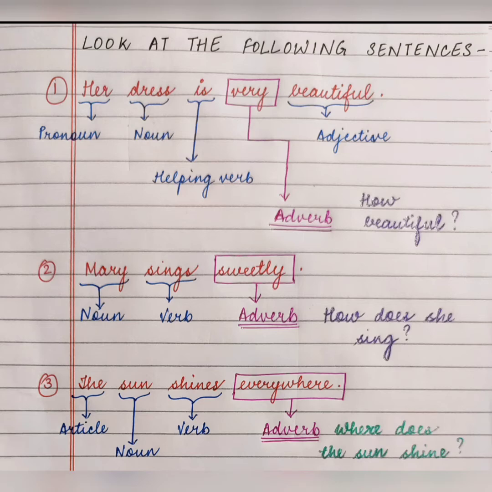Look at the following examples, students. The first example is, her dress is very beautiful. Okay, her dress is very beautiful. Now let's classify all the words in this sentence according to their parts of speech.